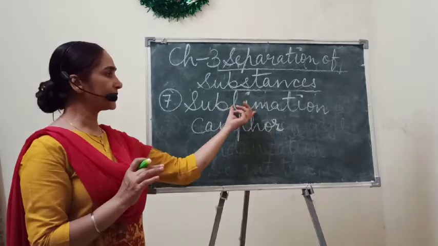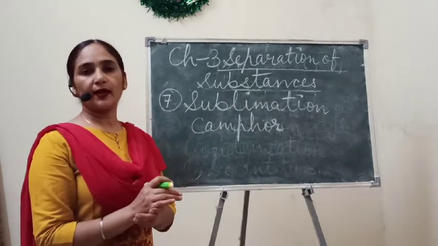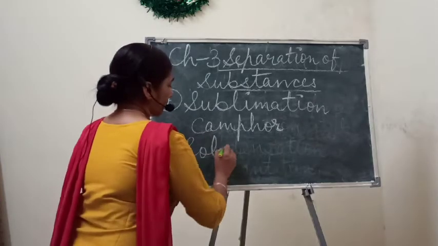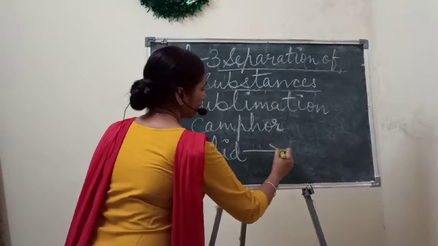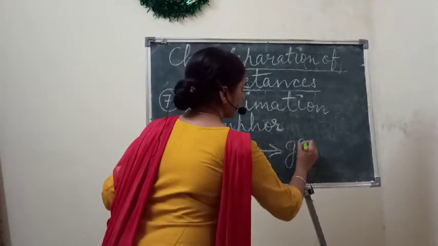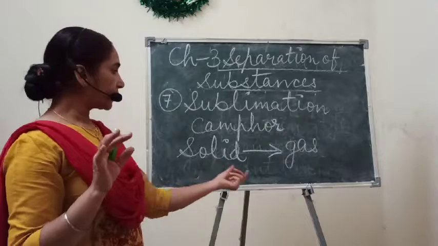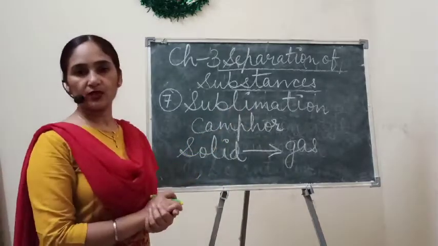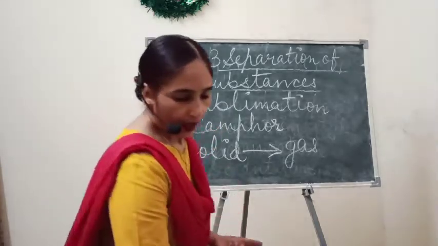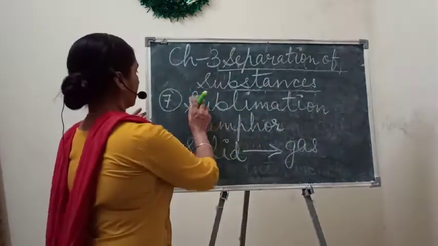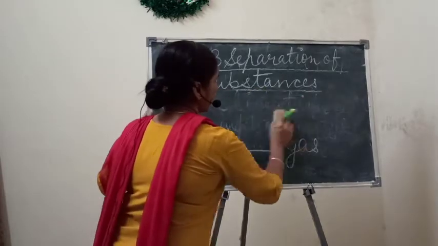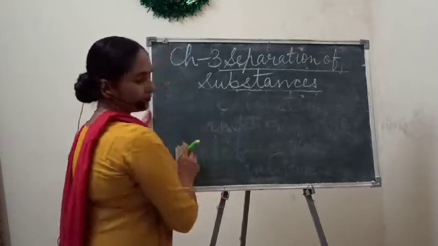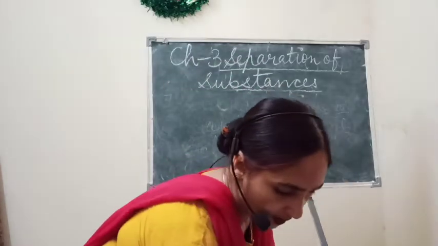Means this is the process in which any solid changes from solid state to its gaseous state without undergoing the liquid state. Okay, so this is called sublimation. So let's see what is there after this in your chapter. Seven, methods of separation we have learned here.